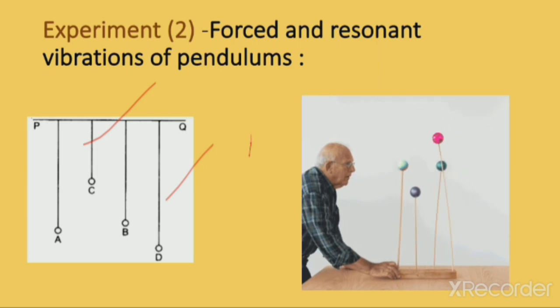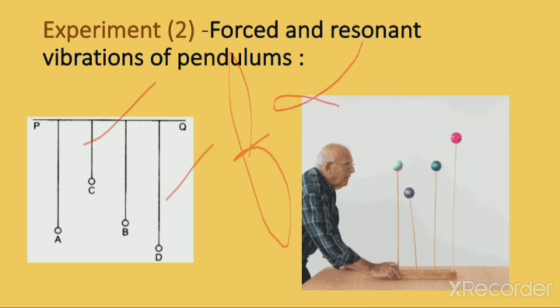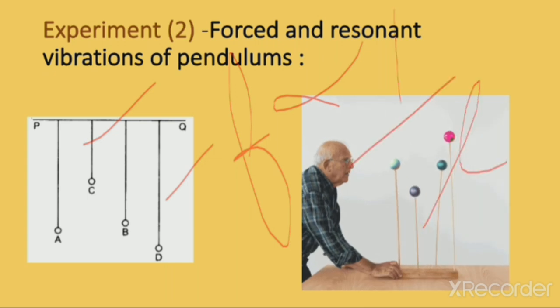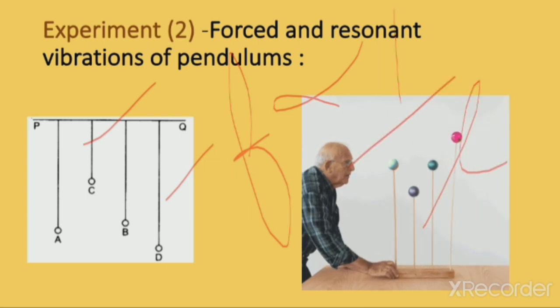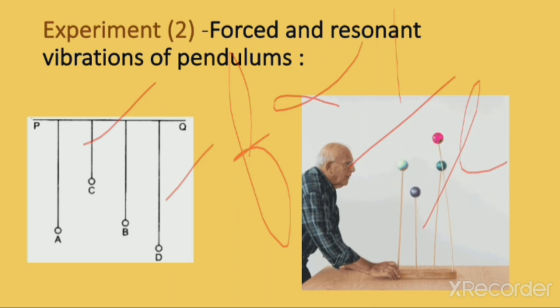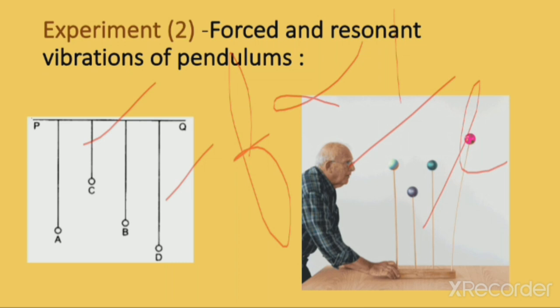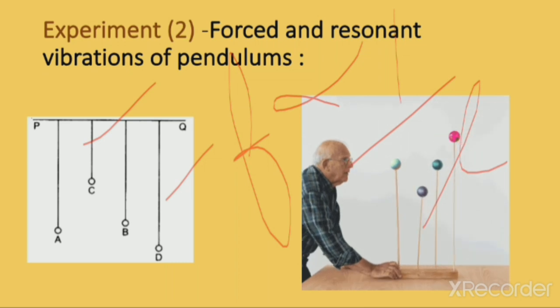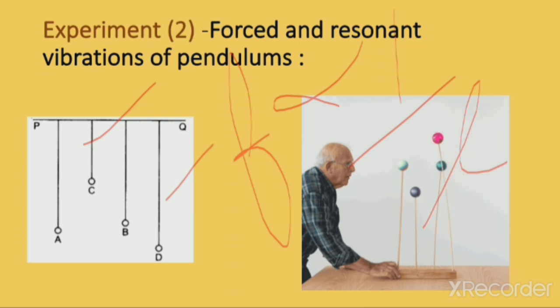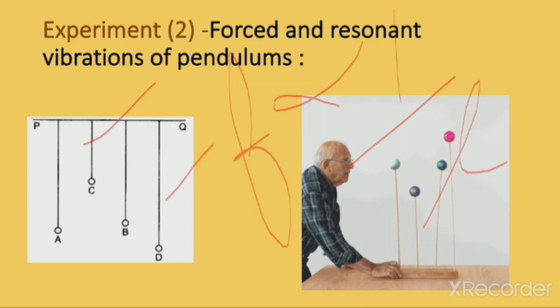Also we know that in the case of a simple pendulum, frequency is inversely proportional to length. F is equal to 1 by 2 pi under root g by L. So frequency is inversely proportional to L in the case of a pendulum. That means the pendulum which has more length will have less frequency, and the pendulum having less length will have larger frequency. That means D will have less frequency, C will have more frequency, and A and B will have the same frequency because their length is the same. Is it?